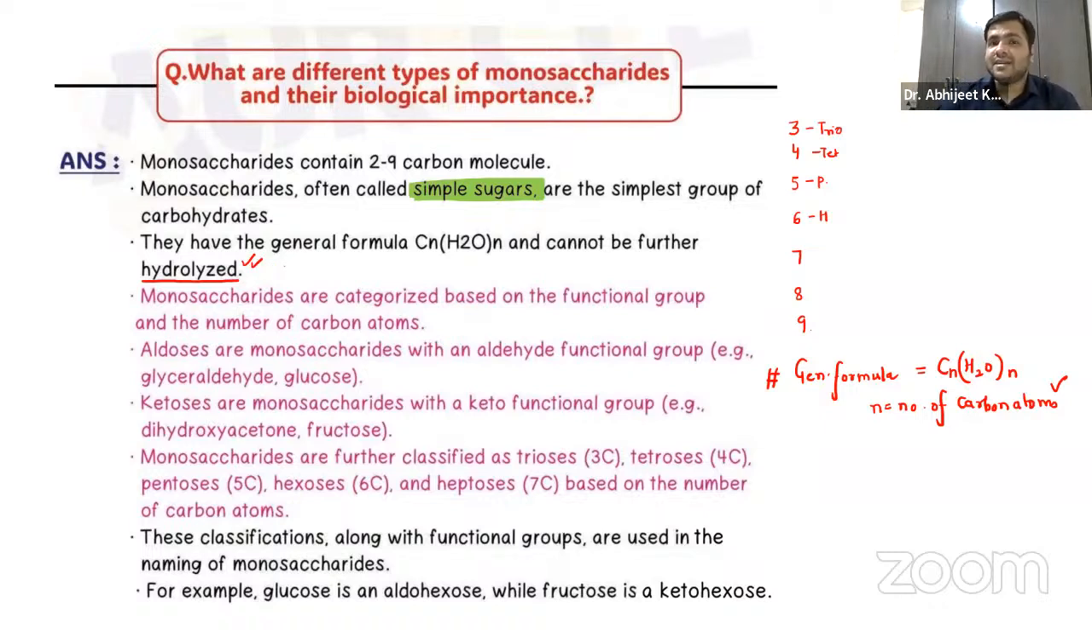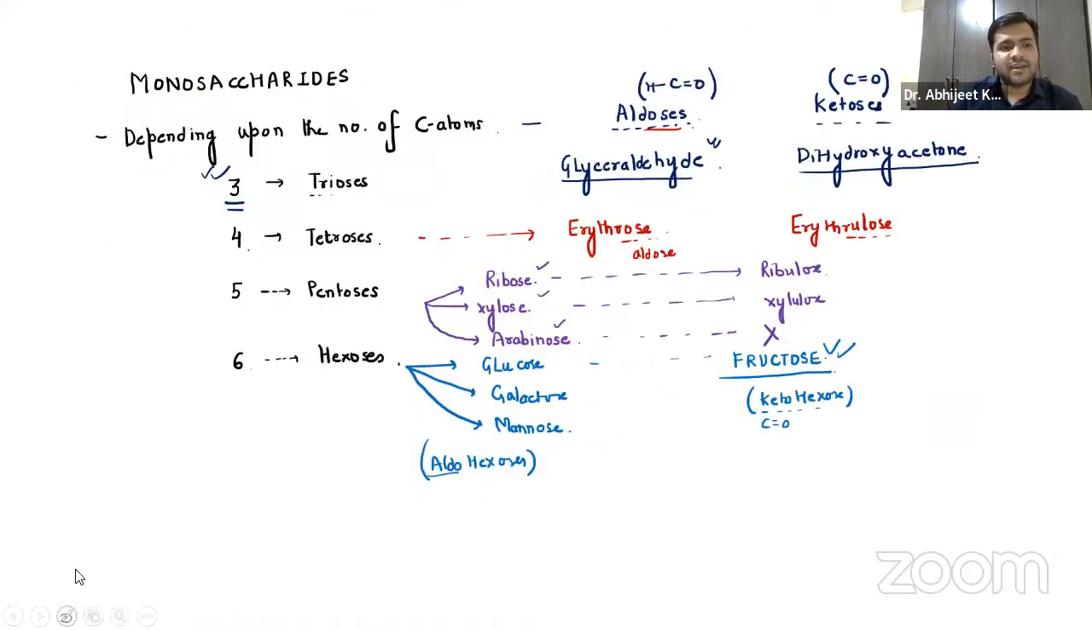So monosaccharides are categorized based on the functional group and the number of carbon atoms. We have already discussed this. Based on the number of carbon atoms, we can classify them as trioses, tetroses, pentoses, and hexoses. And depending upon the functional group, these are aldoses or ketoses. So with three carbon atoms and the aldehyde group, the carbohydrate will be glyceraldehyde.